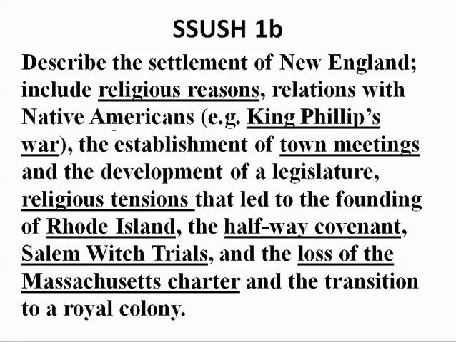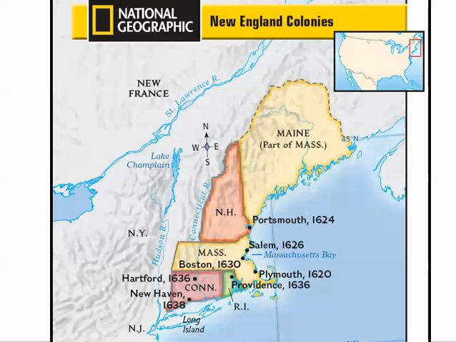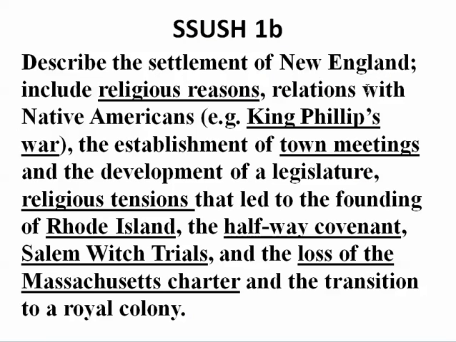All right, let's look at 1B and let's find out where the similarities are. Describe the settlement of New England. New England being this area up in the northern part of the original 13 colonies, and the heart of it is Massachusetts here. Okay, let's go back here. It says describe the settlement of New England. Include religious reasons why they came. Relationships with Native Americans, that sounds similar.